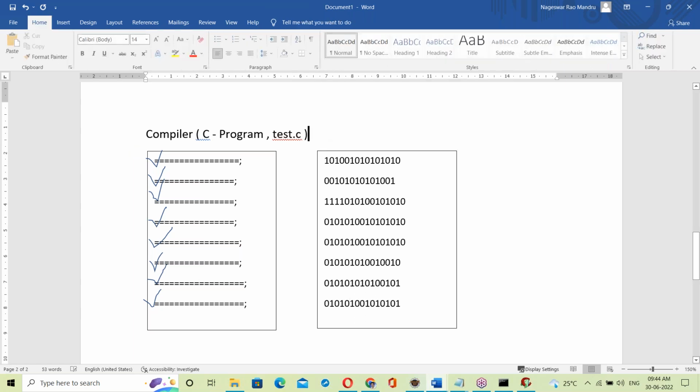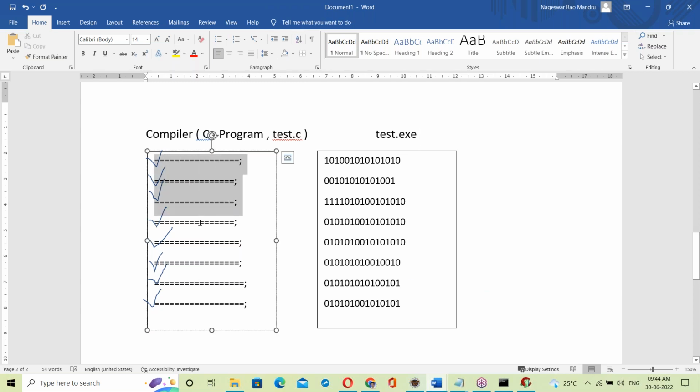This file is called an exe file, test.exe. Exe means executable file. So this whole code converts into binary format, generating one exe file.